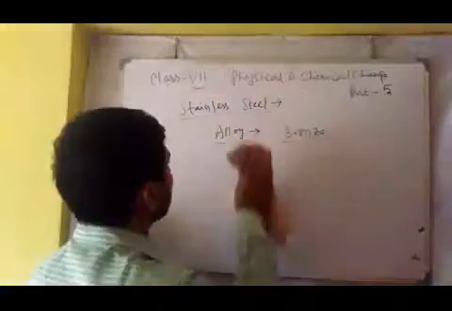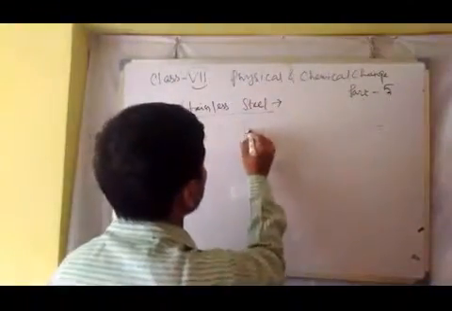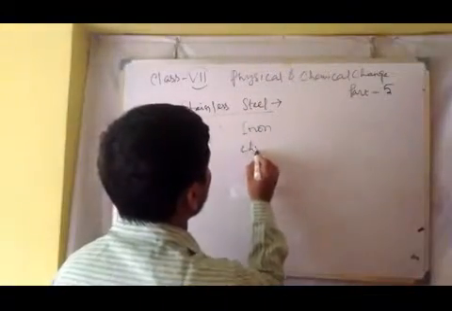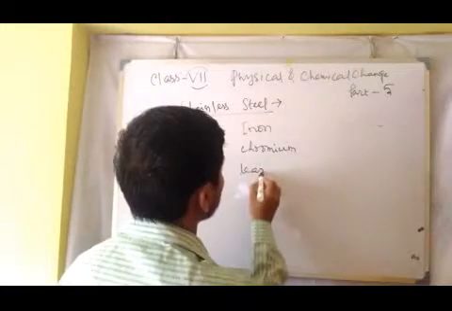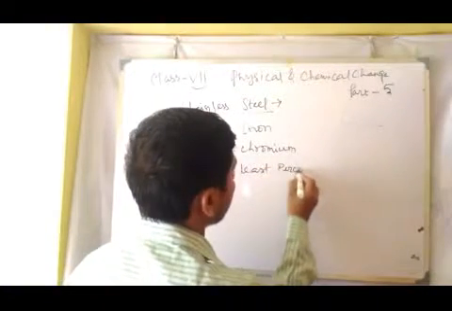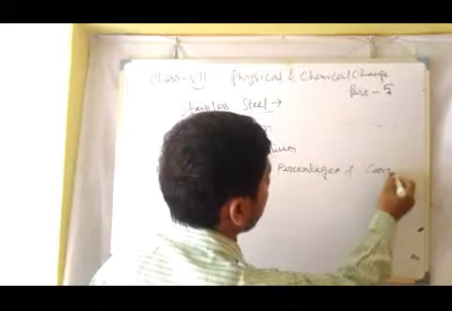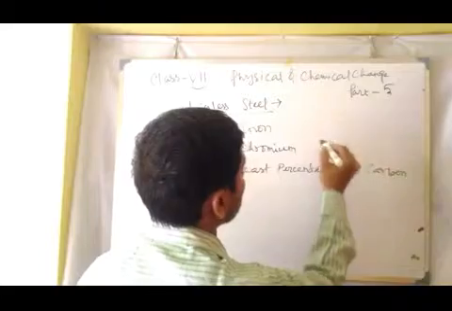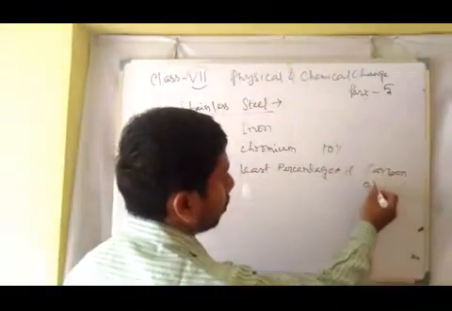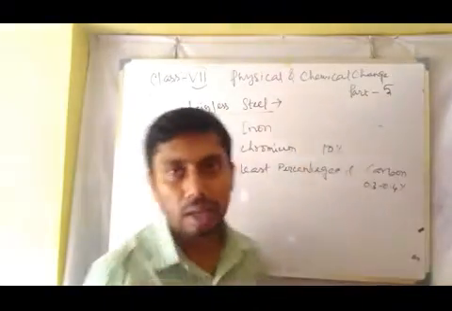So what is stainless steel? When iron, chromium, and the least percentage of carbon, chromium is more or less 10%, carbon is about 0.3 to 0.4%, and the rest part is iron.